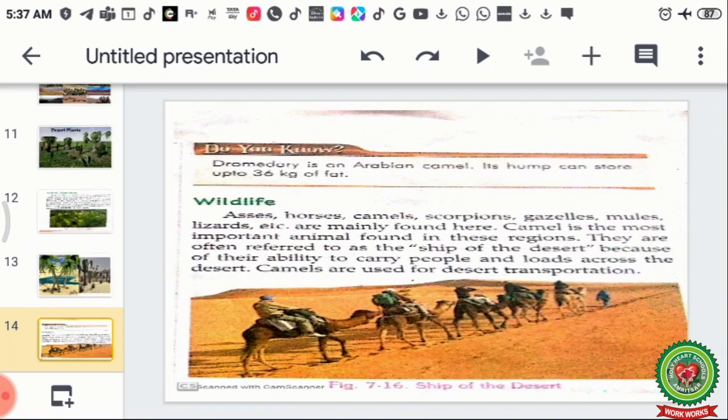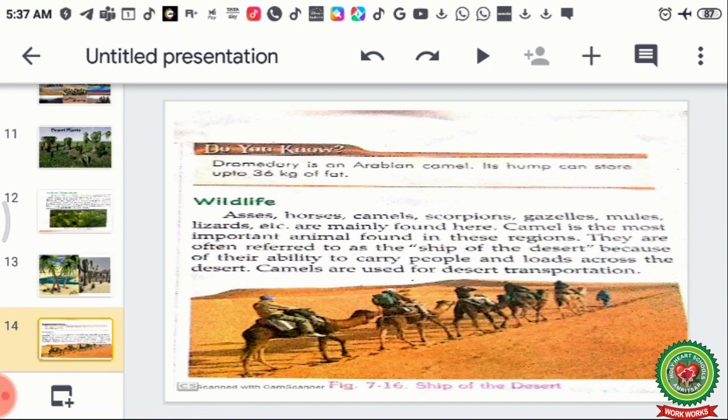Now let's read again. Wildlife. Asses, horses, camels, scorpions, gazelles, mules, lizards, etc. are mainly found in the desert or in here. Camel is the most important animal found in these regions.